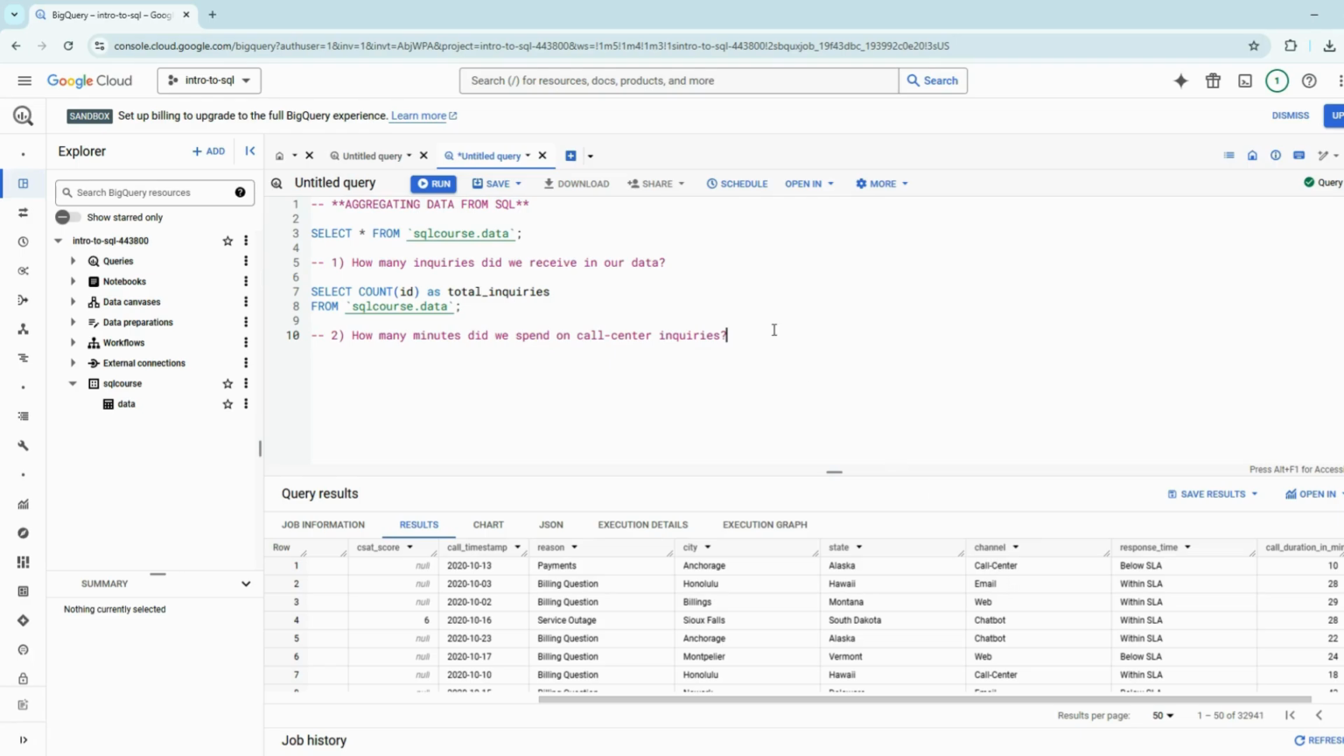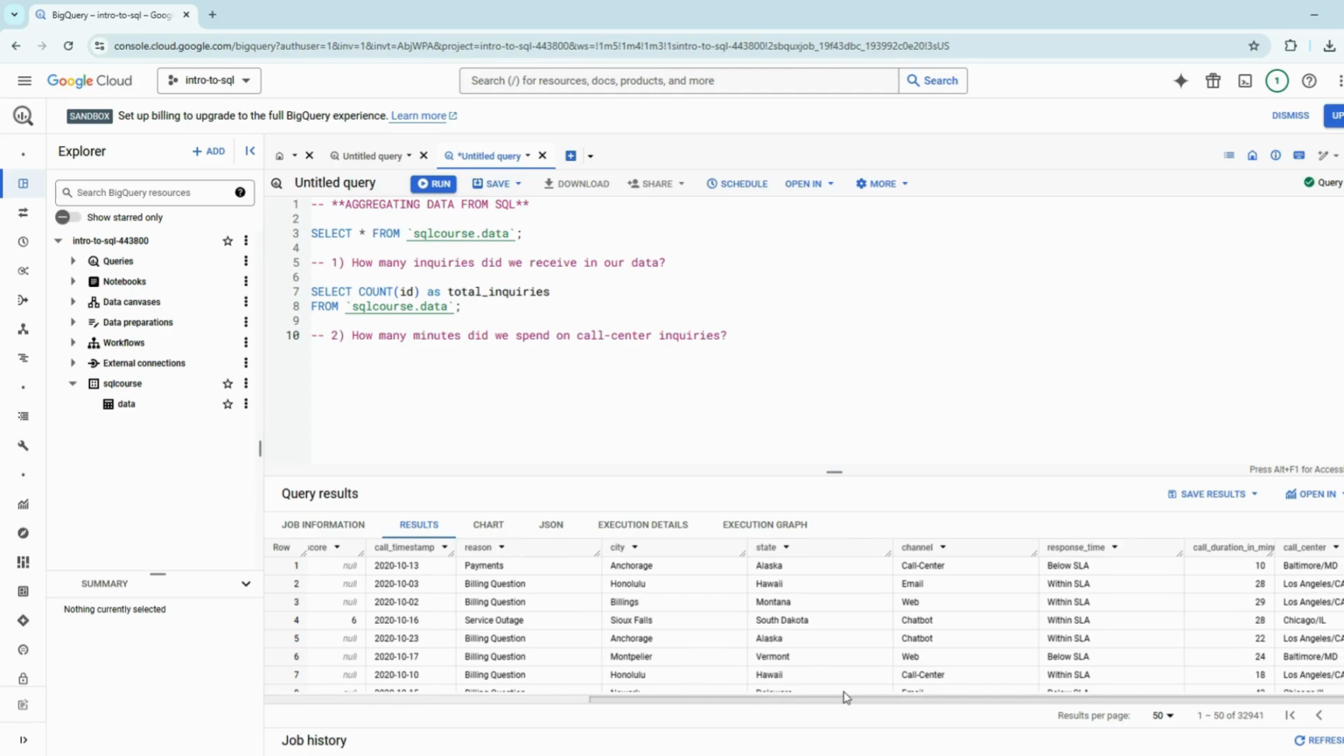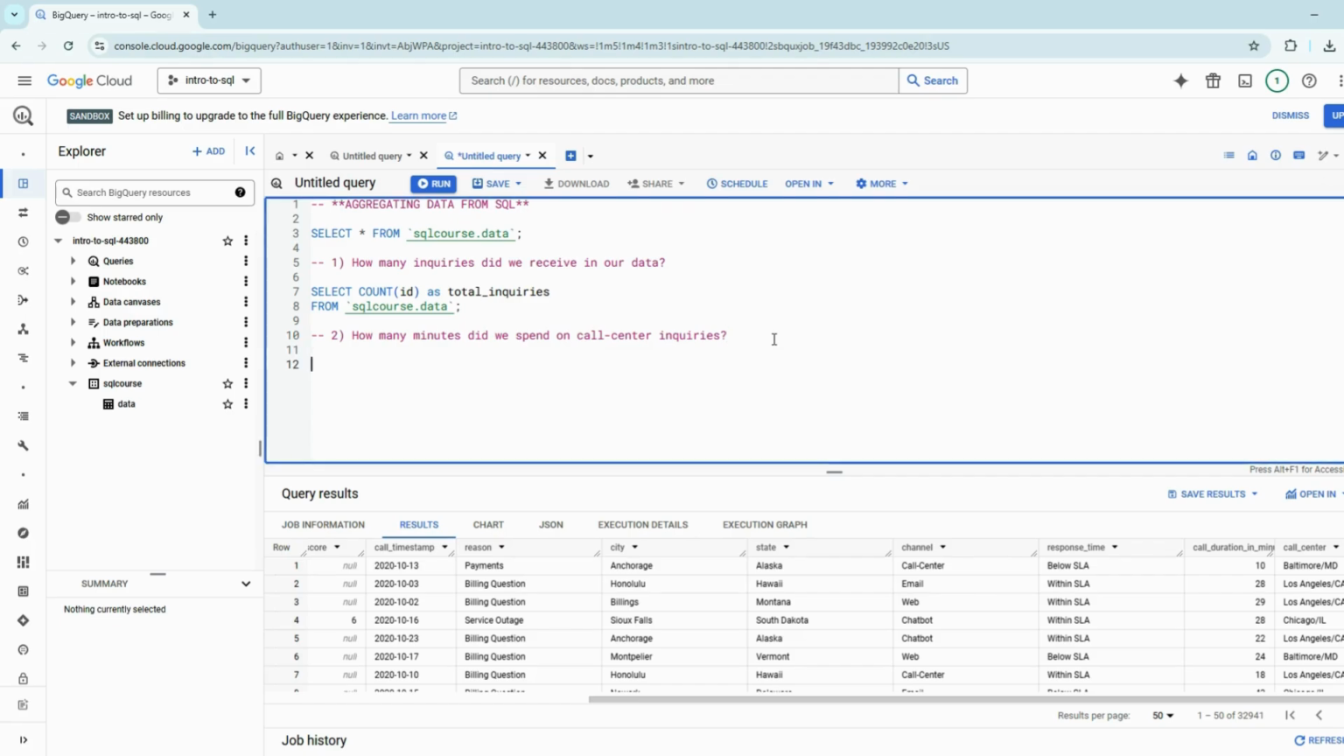So from previous videos, if we're doing something with a filter, we're going to have to use a where clause in here. But also we've got to think, how many minutes do we spend? How are we going to figure that out? What column will tell us? If we look over here to the right, we get call duration in minutes. If we're trying to add numbers together, we want to use the sum function for that one. So let's go.